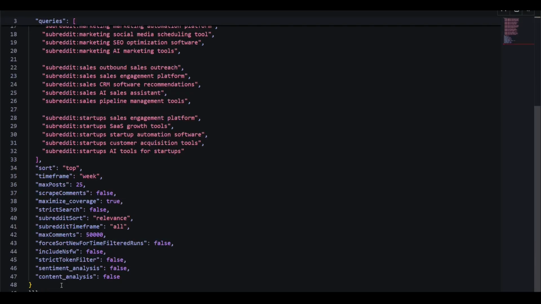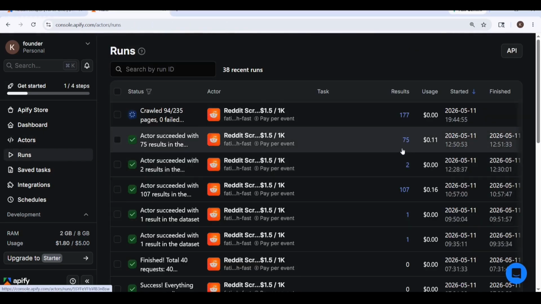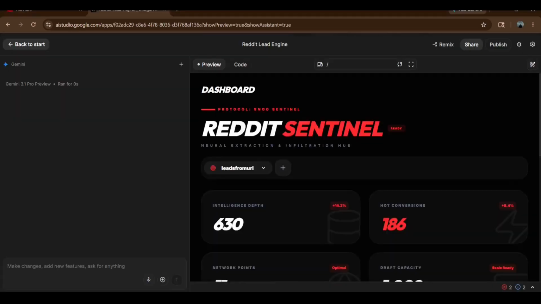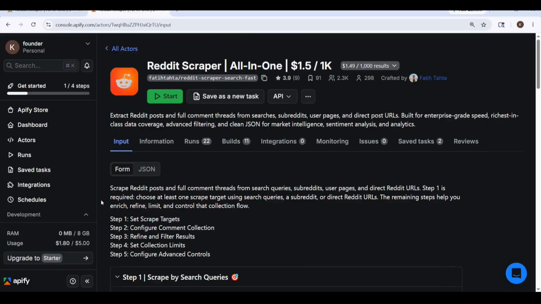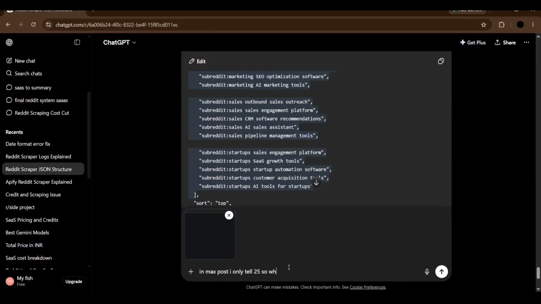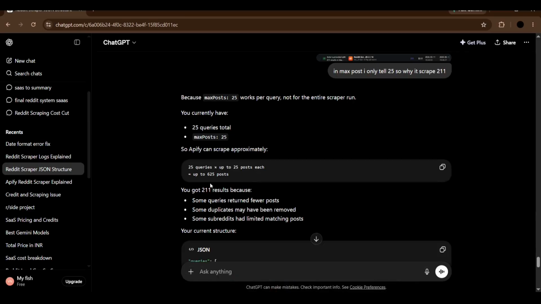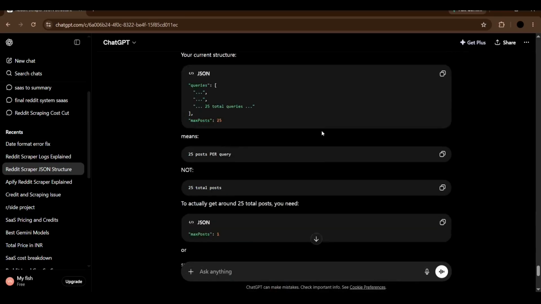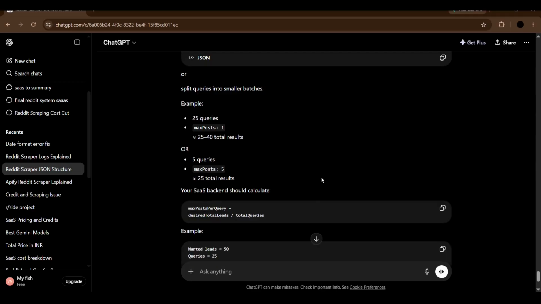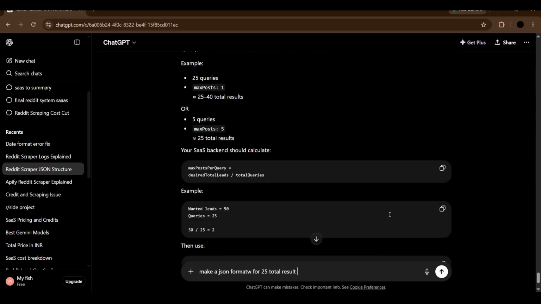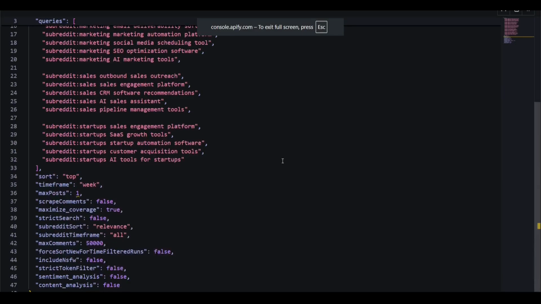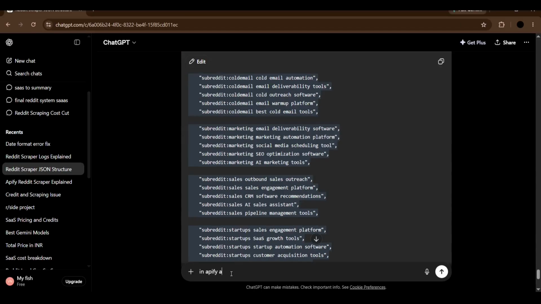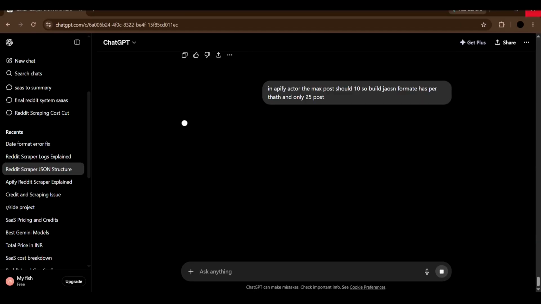After that, a little bit of error was going on, and you can see it scraped more than 200 results. It was a minor error with posts, so we have to fix that also. We take a screenshot and go to ChatGPT for how to fix the errors, and it gives commands like do this, do that. That was the whole thing: making the JSON proper format to scrape perfect leads. We've done a little bit, but the error is still going on with more than the leads only, so that has to be fixed. So that was the whole day.